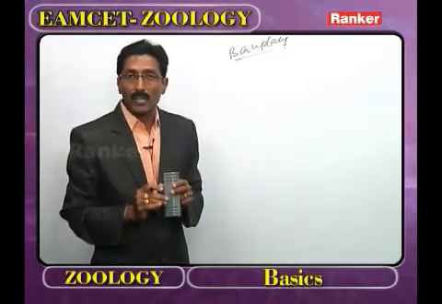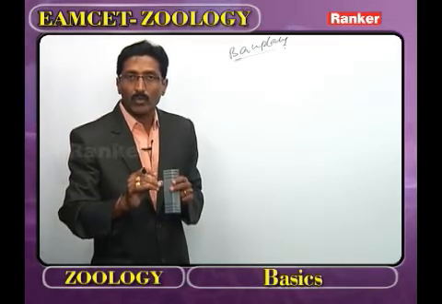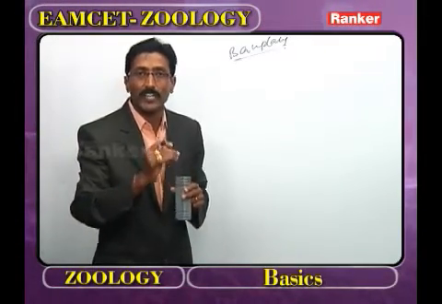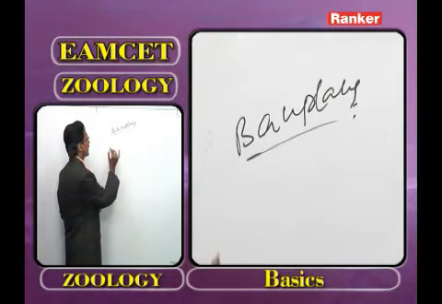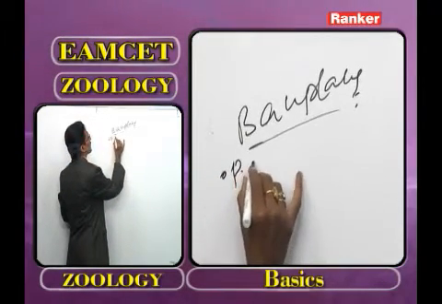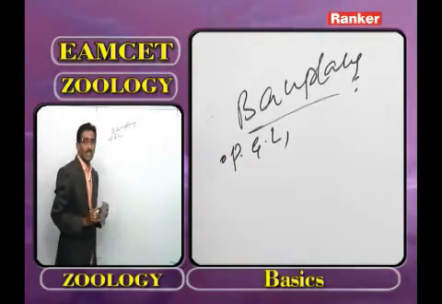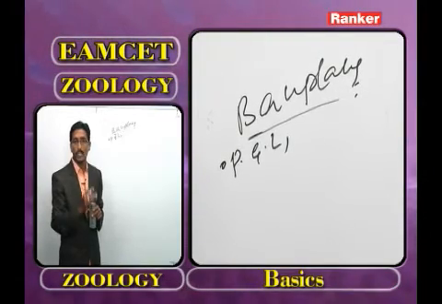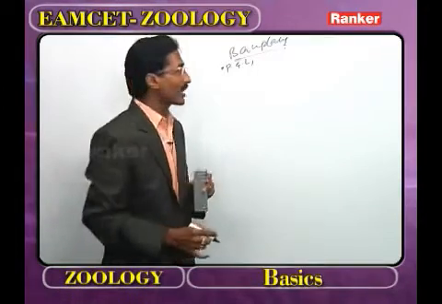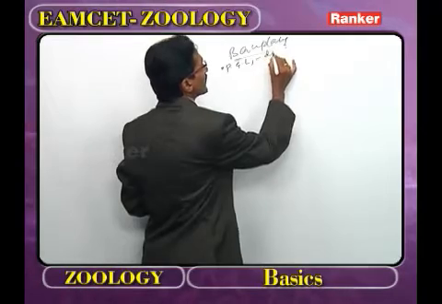Now the bufflons are repeated again while we are discussing different phyla. In the kingdom Animalia, what type of bufflons are present? The first one we call primary germ layers. Now what are the primary germ layers? Ectoderm, mesoderm, endoderm. If only two germ layers are present, that we call diploblastica.